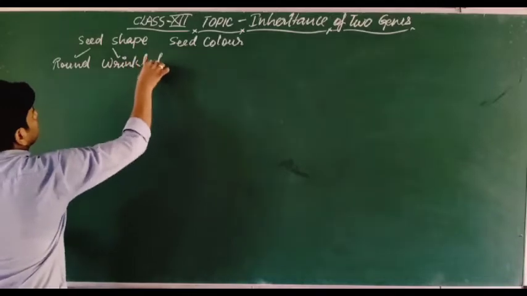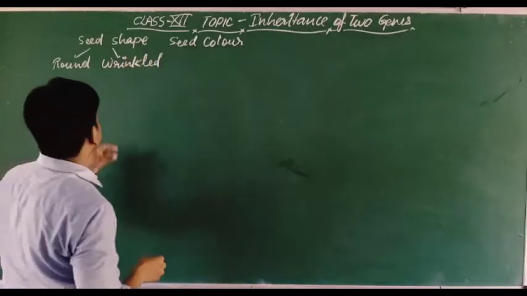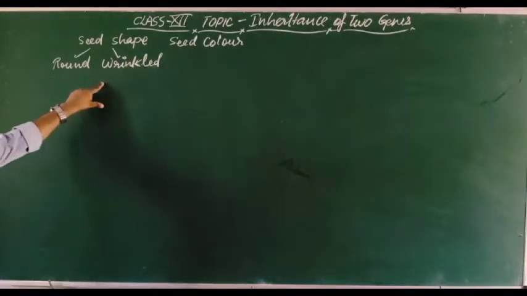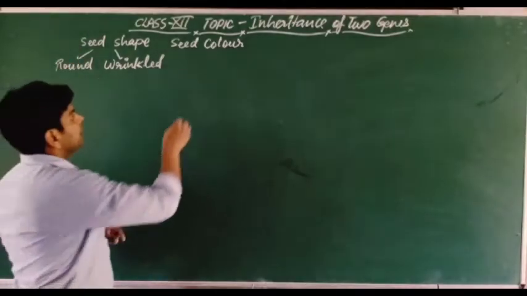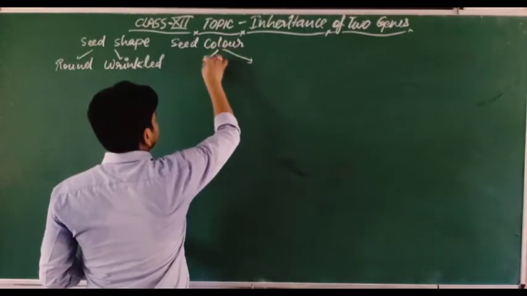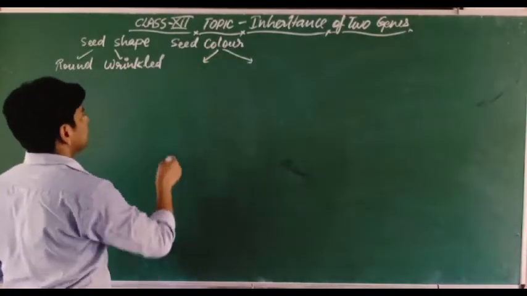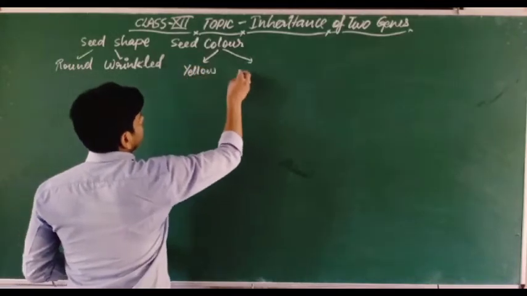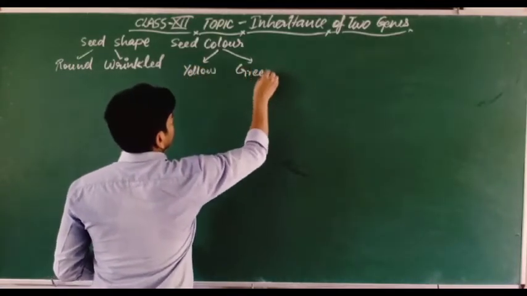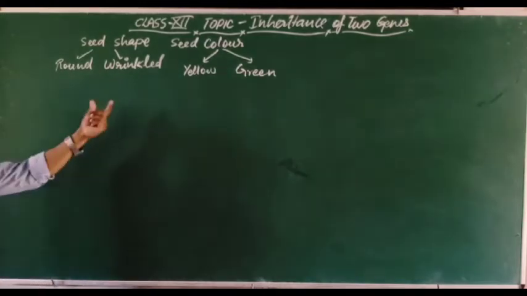So wrinkled seed and round seed are the contrasting traits of one character, seed shape, and the other character also has two contrasting traits: yellow seed and green seed. Got it? So here we are taking two characters.